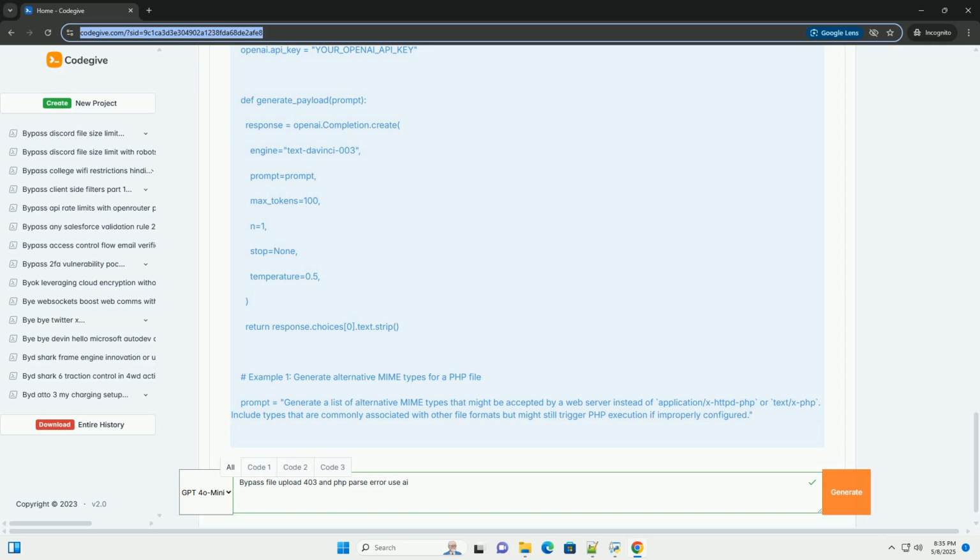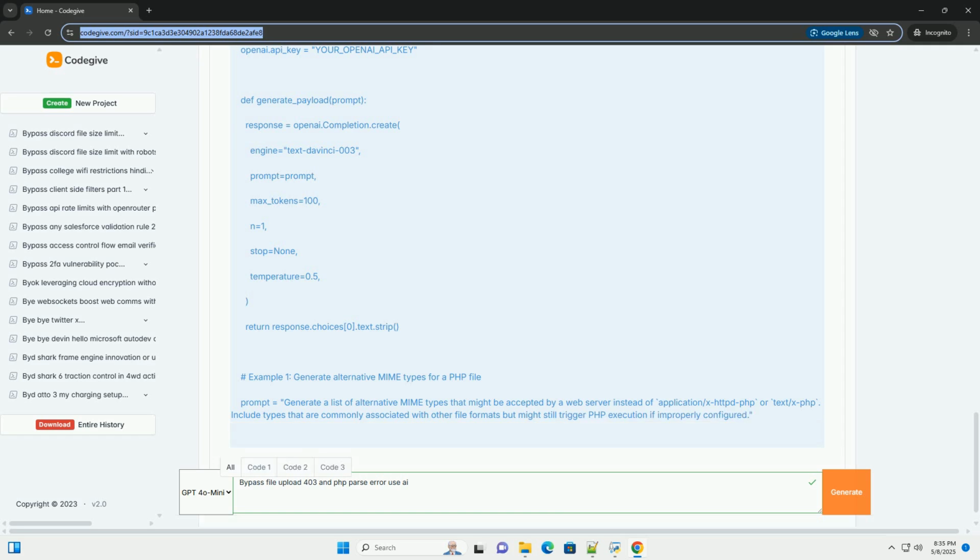After generating potentially useful payloads or alternate file names, use Burp Suite to intercept the upload requests. Try the alternate file names, URL encodings, HTTP verbs, or even adding the X-Forwarded-For header with an alternate IP address. Inspect the server's response for each attempt.